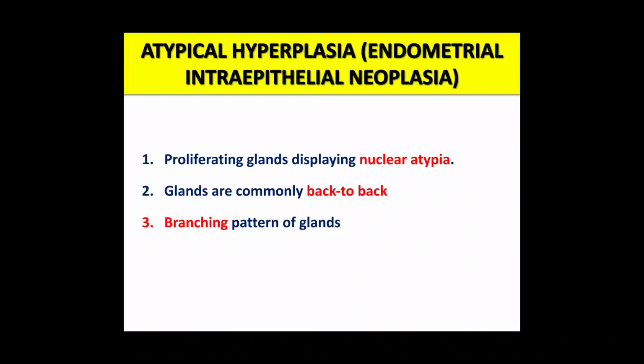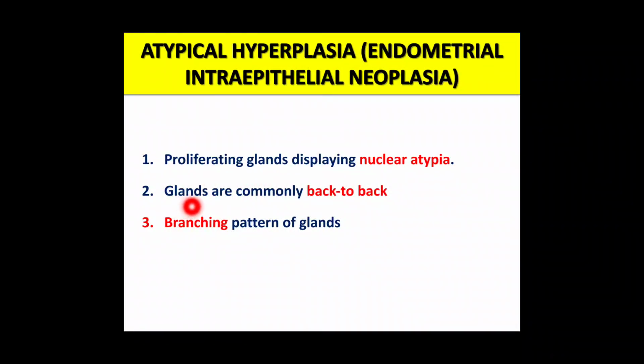Now next is atypical hyperplasia. The name suggests that it will have atypia. It is also known as endometrial intraepithelial neoplasia, just like we had studied CIN and SIN. So it is endometrial intraepithelial neoplasia, EIN. It has 3 important features. First is the glands which are proliferating. They were also seen in non-atypical hyperplasia, but here they will display nuclear atypia. Nuclear atypia is an important feature.